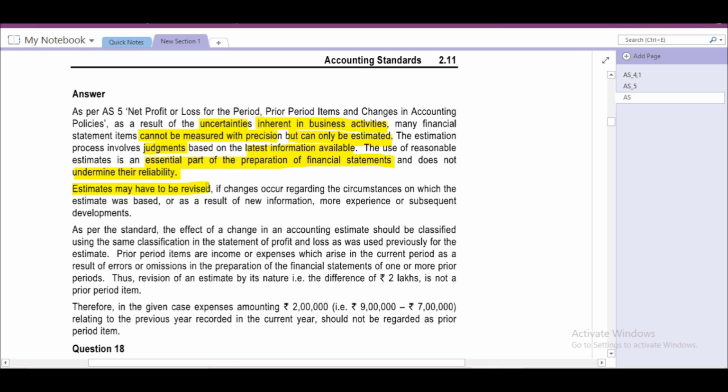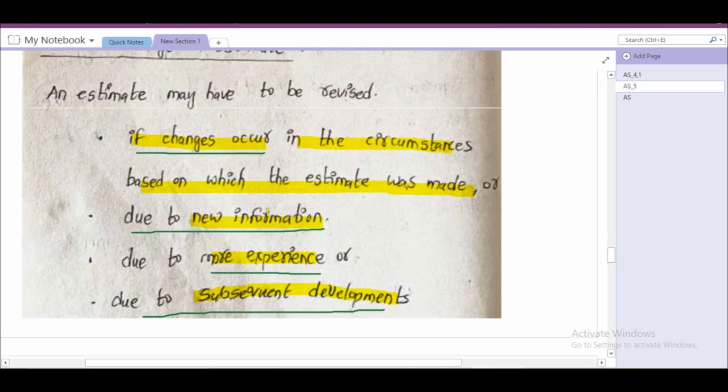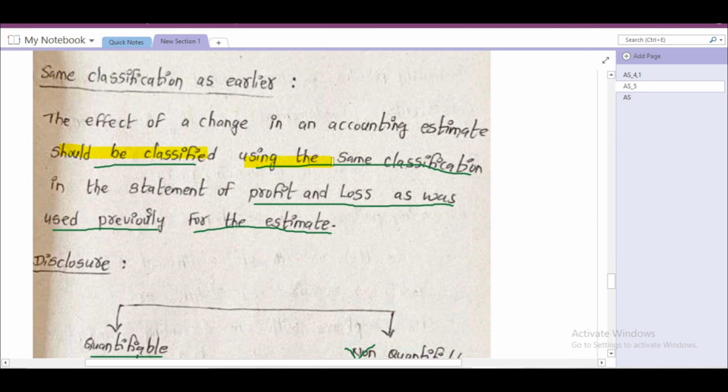Estimates may have to be revised if we receive any additional information or any new updates relating to the estimates. If changes occur regarding the circumstances on which the estimate was based, or as a result of new information, more experience or subsequent developments, in these circumstances we have to revise the estimate. As per the standard, the effect of change in accounting estimate should be classified using the same classification. This is what we also studied in AS5. The effect of change in accounting estimate should be classified using the same classification in the statement of profit and loss which was used previously for the estimate.